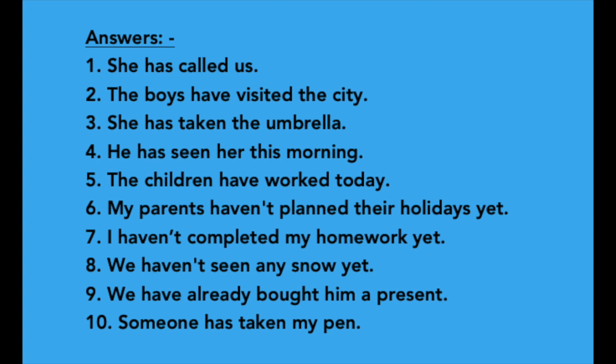See the next one. The boys dash visit the city. The answer is the boys have visited the city because the subject is plural. What is the subject in this sentence? The boys. So we use there have, and the third form of the verb visit is visited. So the answer is the boys have visited the city. Next one, she dash take an umbrella. She has taken the umbrella. She is the singular subject and the third form of the verb take is taken.